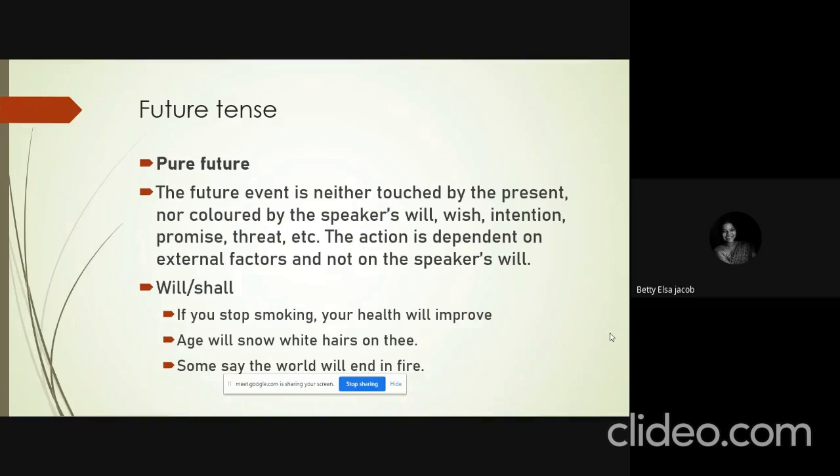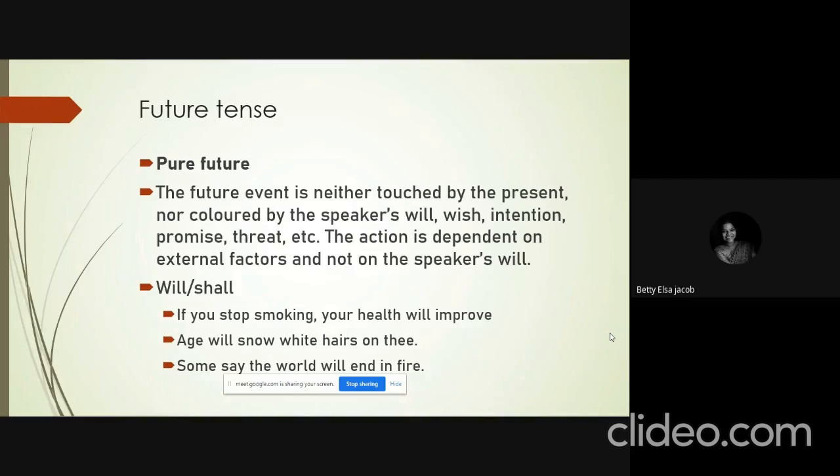Similarly, age will snow white hairs on thee. Now, this is a poetic line where we understand that it's again a general truth that is referred to. As you grow old, your hair will turn white. Age will snow white hairs on thee. We have used will to refer to the future action.